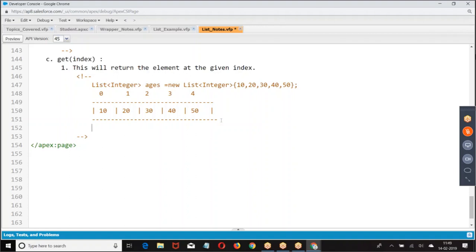We are going to say integer a equal to ages dot get of 2. At index 2, what value do we have? 30, which is going to be an integer. Because it is a list of integers, we are going to get integer values only.